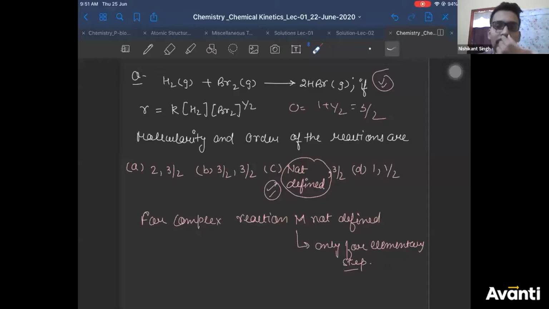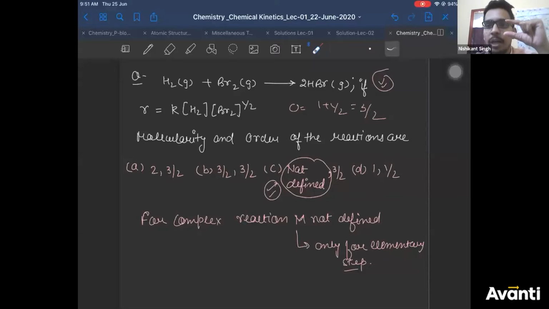Is that clear? If the rate law is not given, then we cannot answer anything. If this rate law was not given, guys, we cannot answer this question. But we can find the molecularity of a step given the rate law. Yes, you are 100% right. If you have a mechanism, there will be a slow step in the mechanism.